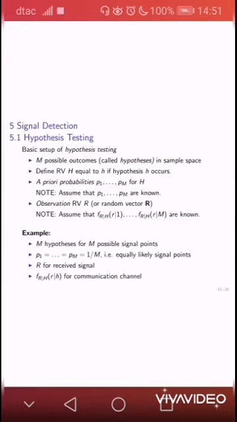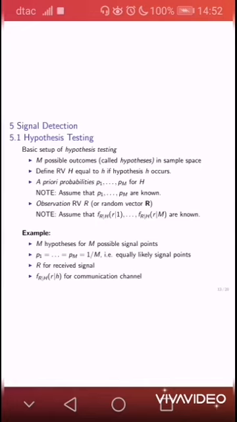The probability of a hypothesis is also known as a priori probability because we know it beforehand. In our communication system, we have the signal point as a hypothesis. So we also assume that all signal points or hypotheses are equally likely, or they have the same probability to occur.